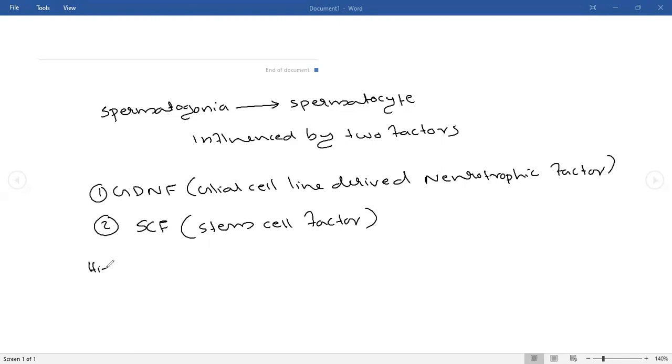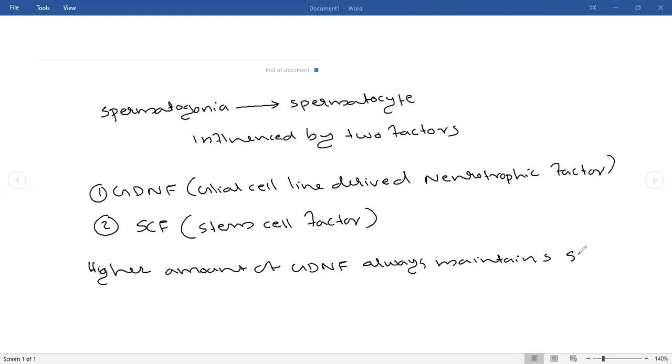A higher amount of GDNF always maintains spermatogonia, that means the stem cell pool. If there is a higher amount of GDNF, what will happen? The sperms will not be produced. The cells will produce more spermatogonia, from which sperm can be produced during favorable conditions.